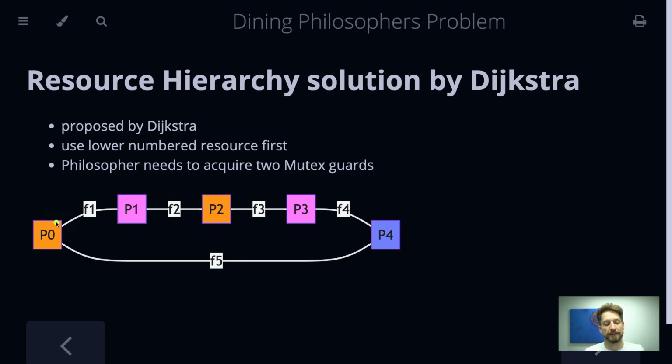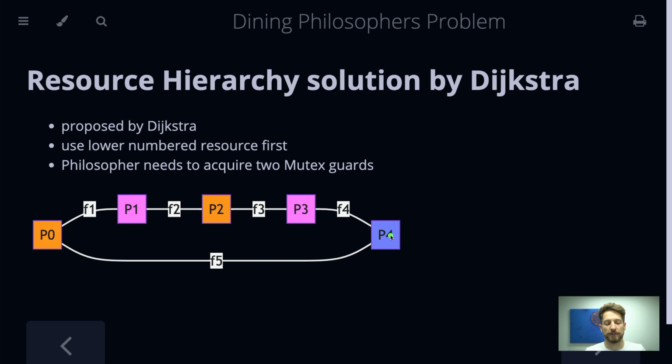But since philosopher 0 couldn't pick up his first fork, he will not try to pick up the second one because he failed. This now means that philosopher 4 gets to pick up his lower numbered fork 4, and it's free, the fork number 5.